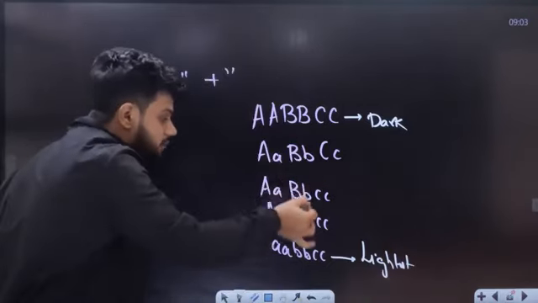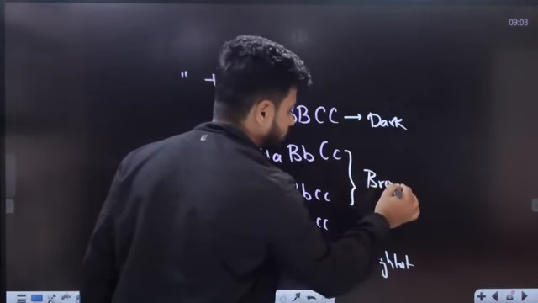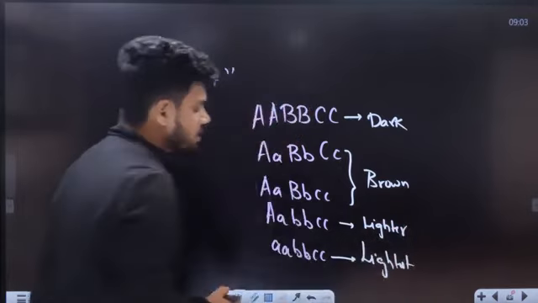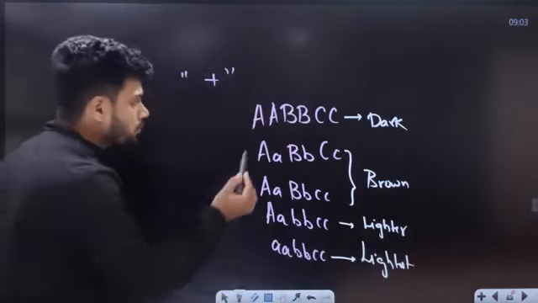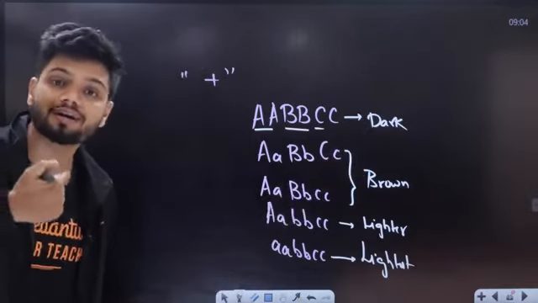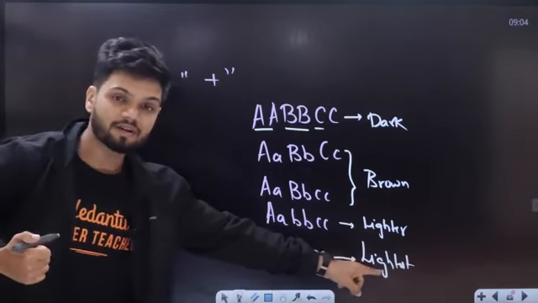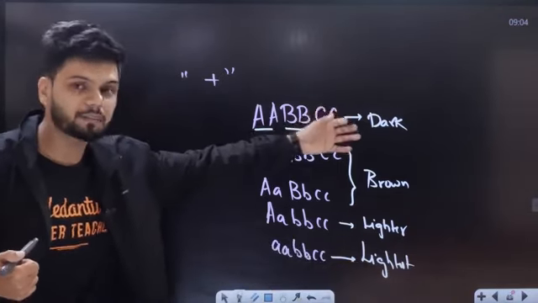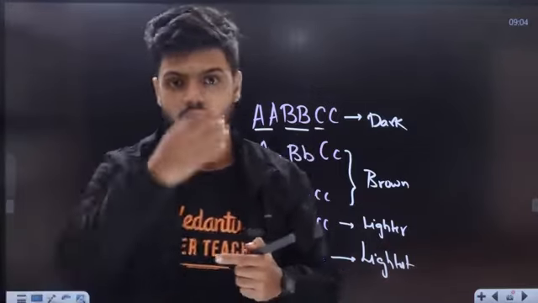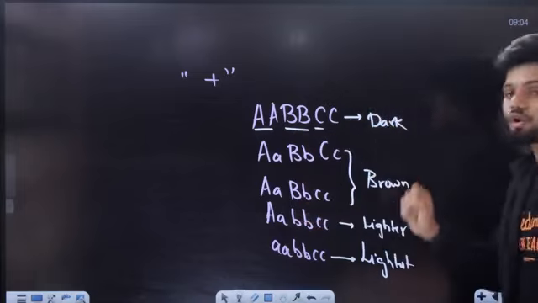Now, do we have intermediate in the middle? Yes, we have intermediate. Here we have somewhat brown, which is much lighter in nature. So can I say that the more dominant alleles, the stronger the effect? Here we have dark skin color. Fewer dominant alleles, very weak is the effect. So stronger effect means more dominant alleles. This is called the additive effect. The additive effect explains that the more dominant alleles, the stronger the effect.